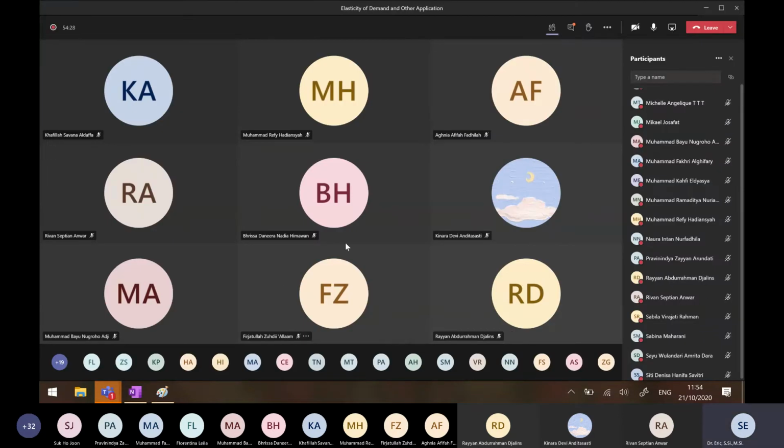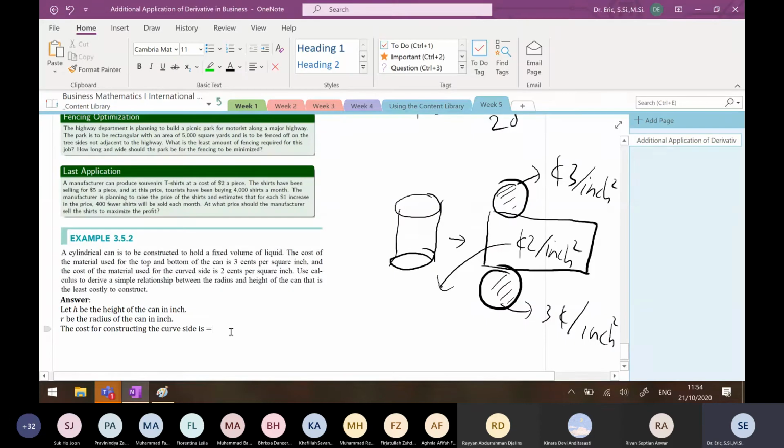Okay, so I have this one, Pravinindya. The length of this is given by the perimeter of the circle. Do you know the formula for the perimeter of the circle? 2 pi r.